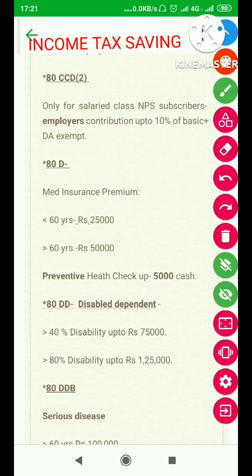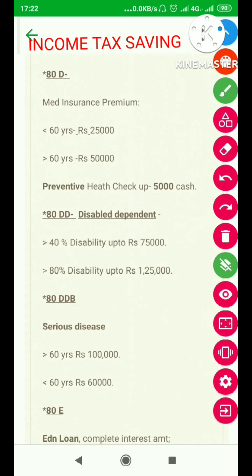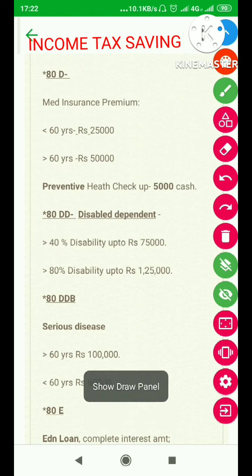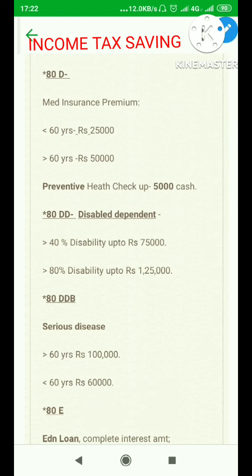Going down a little, this is a time when medical insurance has become very popular. If you are contributing to a medical insurance premium, and if you are below 60 years, you can claim anything up to 25,000 of income tax rebate. 25,000 of contribution towards medical insurance is exempt from income tax.